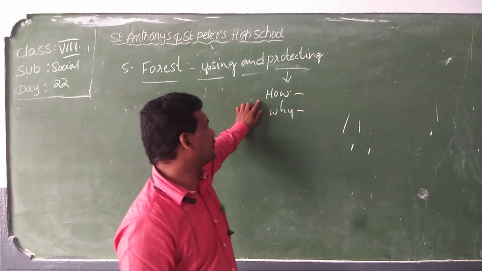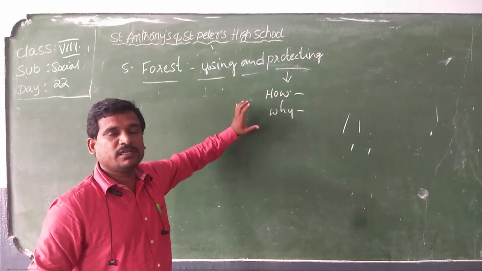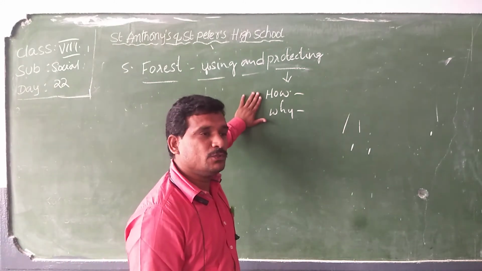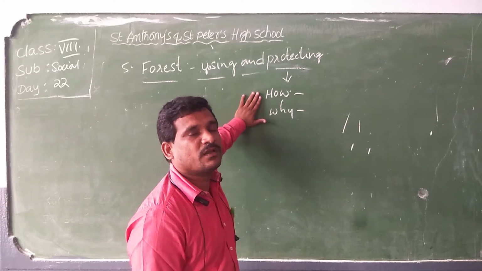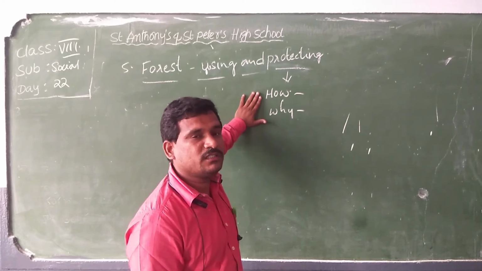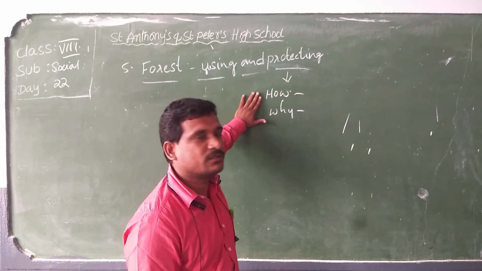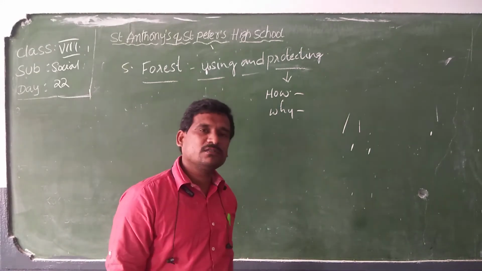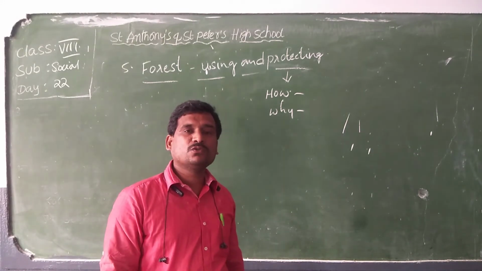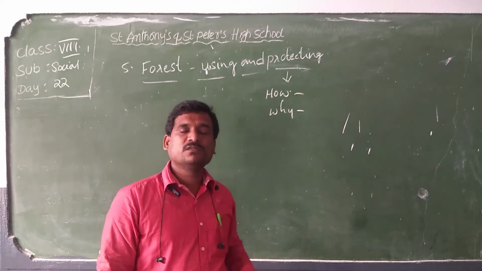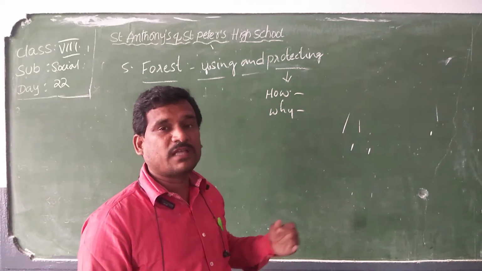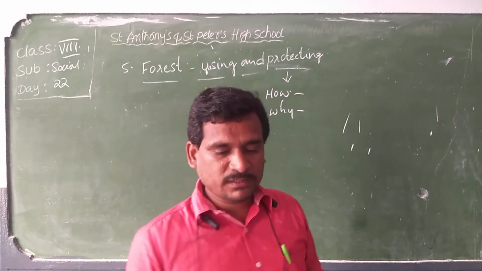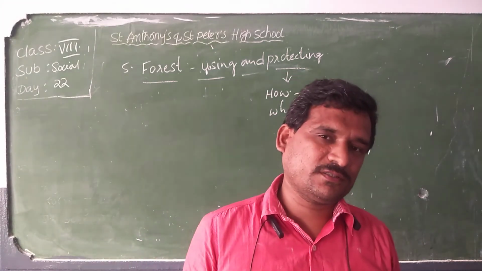So how to protect, why to protect is clear. I hope everyone understood these two things. How to protect? You should encourage afforestation. Increasing the forest area is very important. Next, why? We should increase the forest because it's a source of minerals, source of life for the animals as well as for the human beings. So let us see location of the forest.